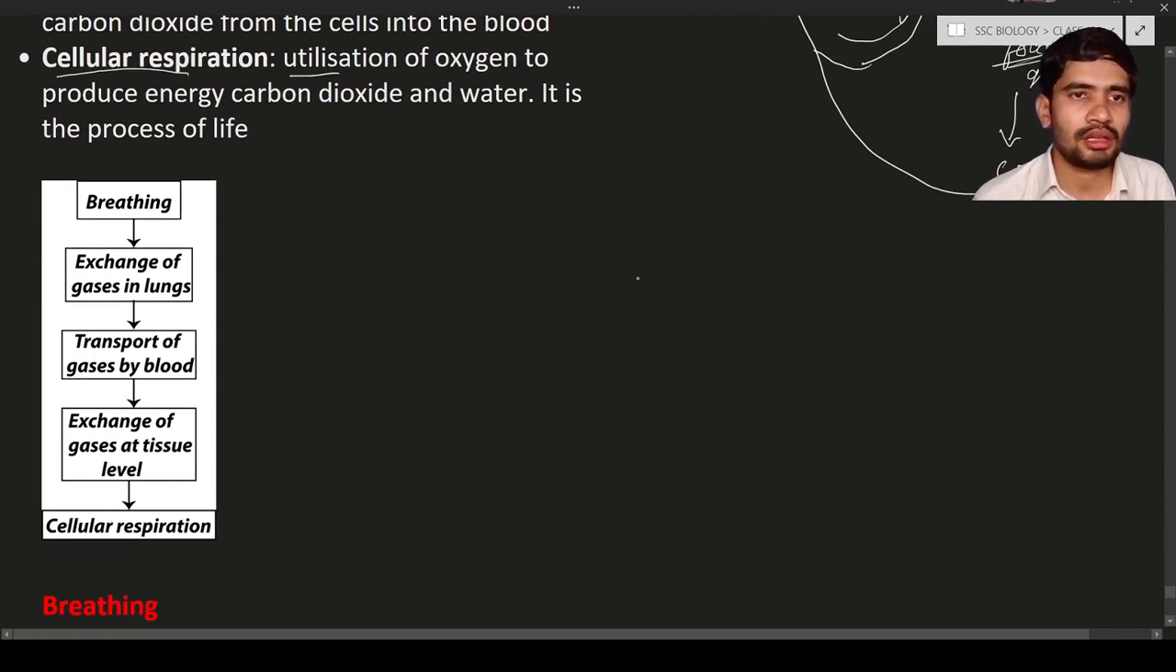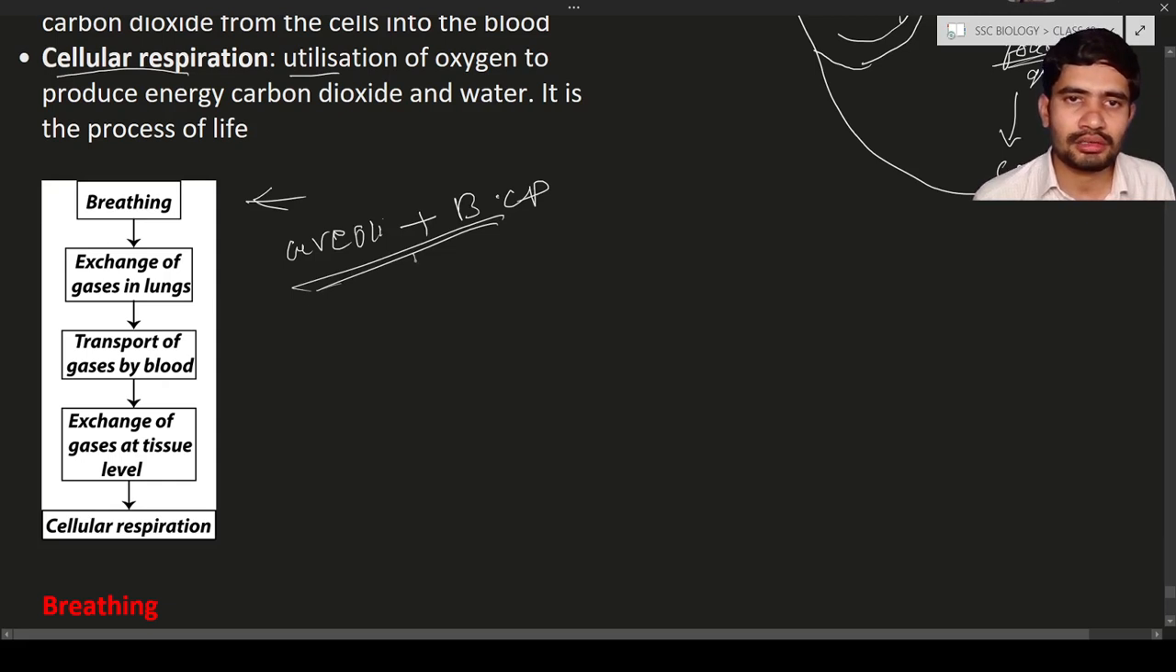Here you can see the flow chart. In the flow chart you can see the breathing. So what is breathing? It is nothing but the process of inhaling and exhaling gases; that is known as breathing. Next is the gas exchange at the lungs. The gases are exchanged at the lungs level, between the alveoli and the blood capillaries. This is known as exchange of gases at lung level.